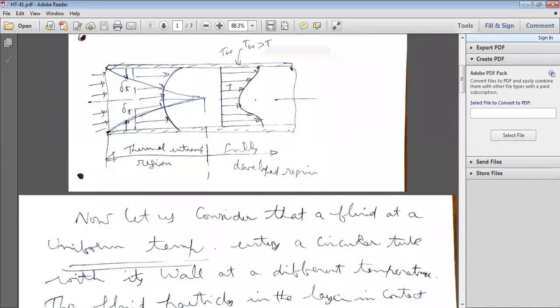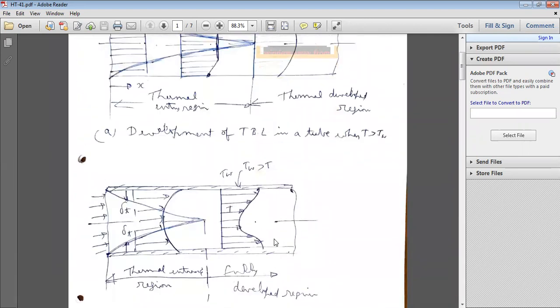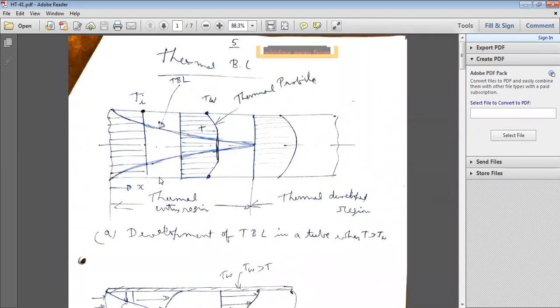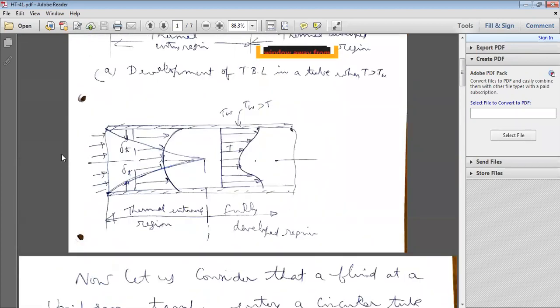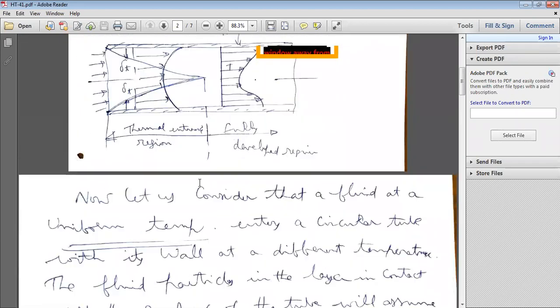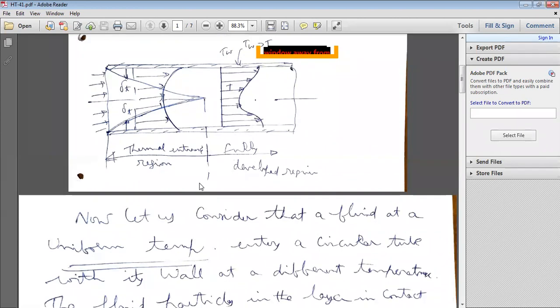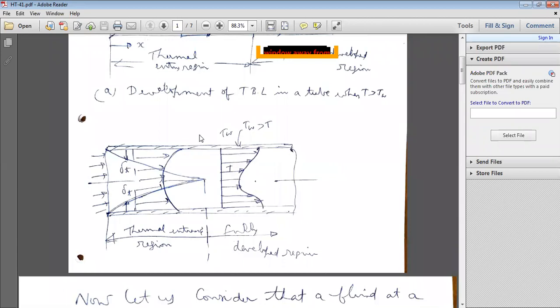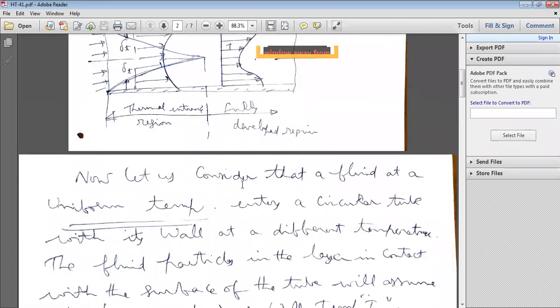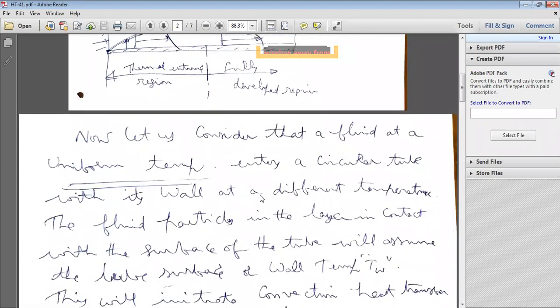Let us consider a fluid flowing with a uniform temperature that enters a circular tube with its wall at a different temperature. The wall temperature may be different from the fluid temperature.